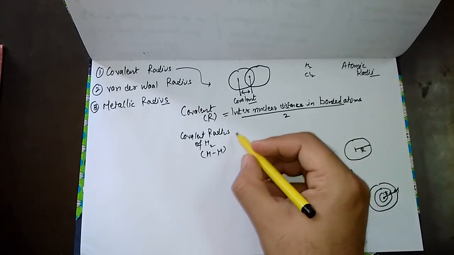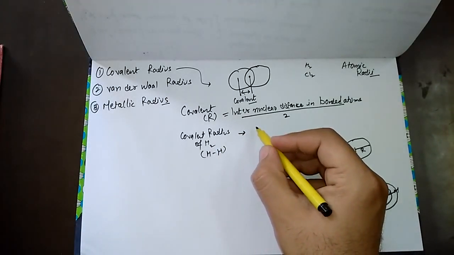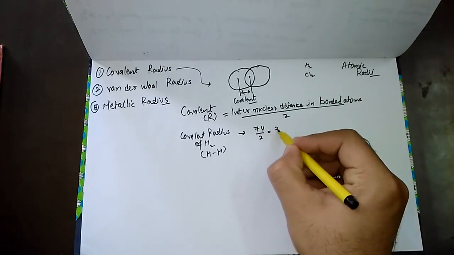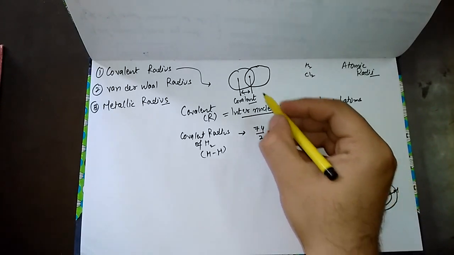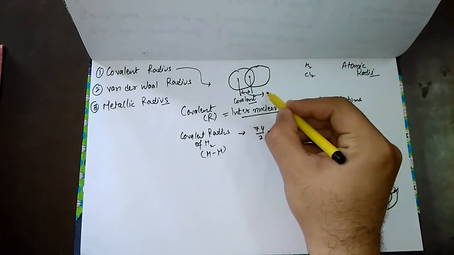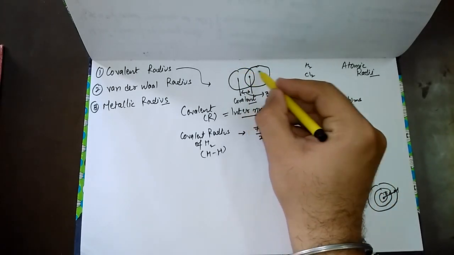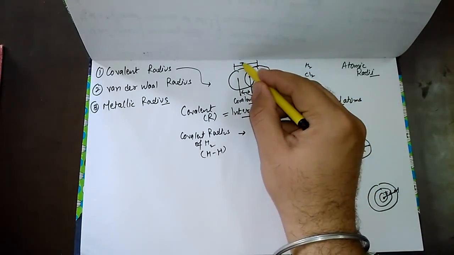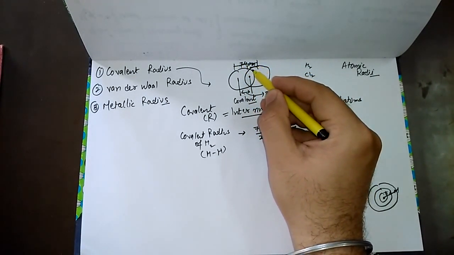So we calculate the covalent radius as 74 divided by 2, which means 37 picometer. This distance is 37 picometer, while the distance between the two centers of nuclei is 74 picometer.